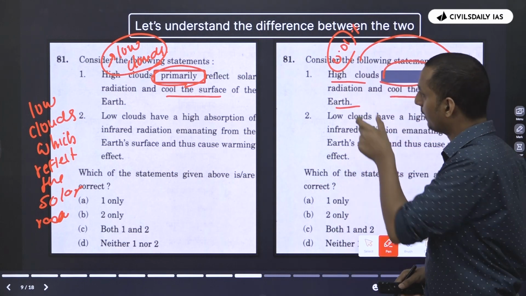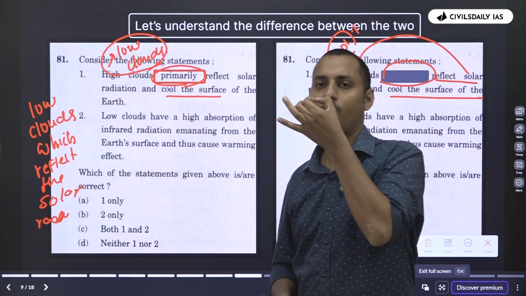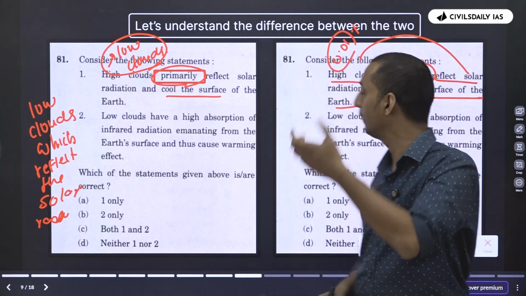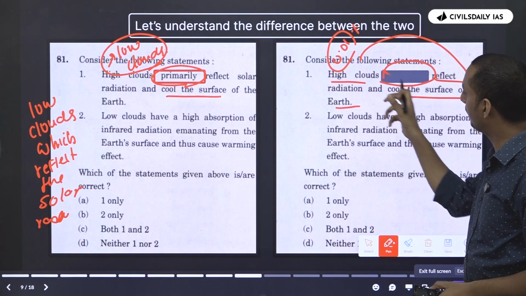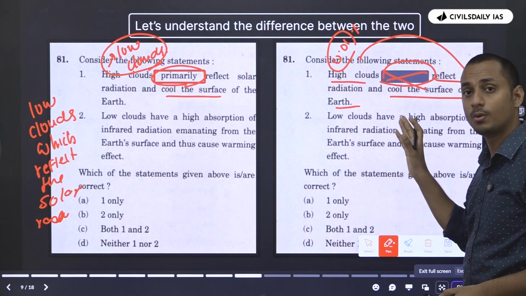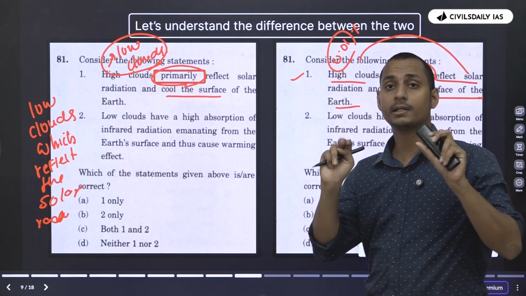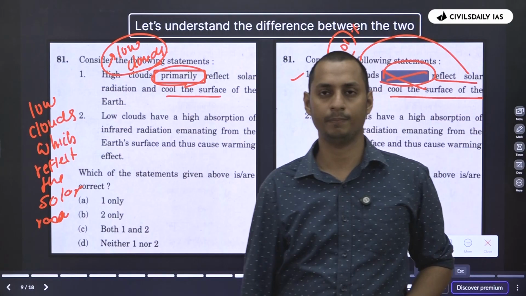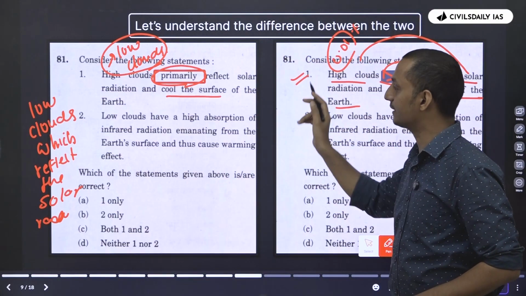But can UPSC say that the high clouds do not reflect even 0.1 percent or at least something of solar radiation? Therefore, if the word primarily is not there in this question, then this statement is correct. That is the big difference that these words make.